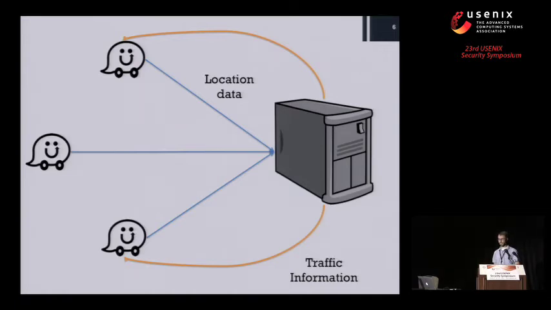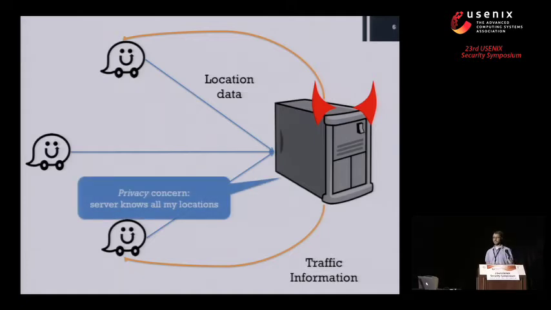But let's think about some adversarial situations here. So what happens if this server has some malicious intent? Well, the obvious thing is it poses a privacy concern for the people who use the application. Because they're constantly sending their coordinates to the server, it can build a pretty detailed profile of where they've been and learn quite a bit about them. And that's obviously not a great situation.